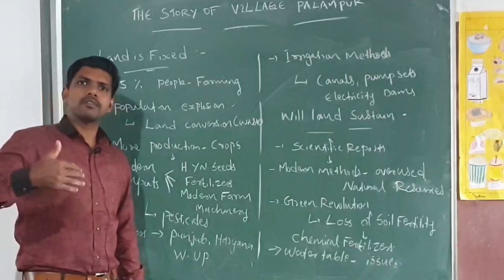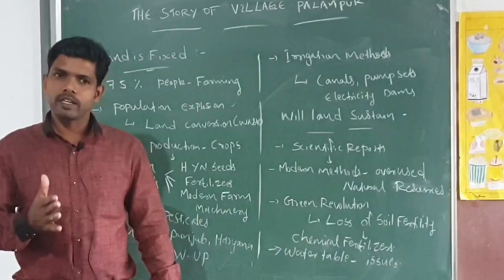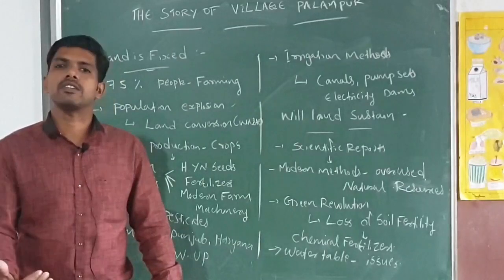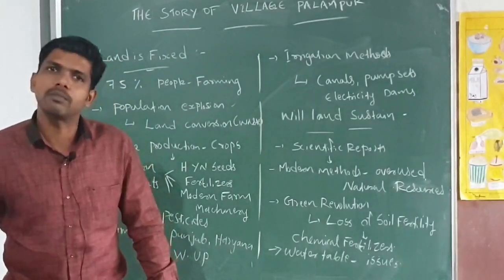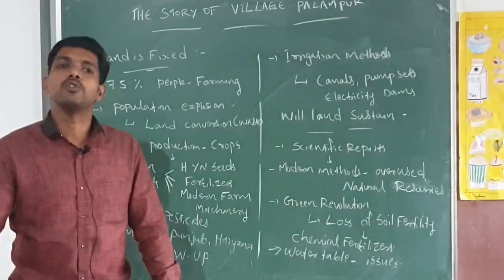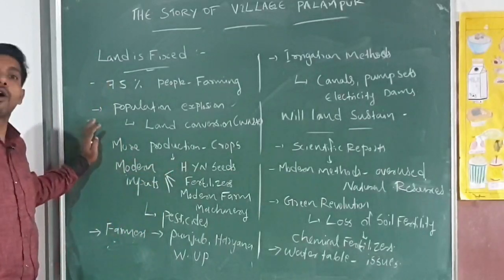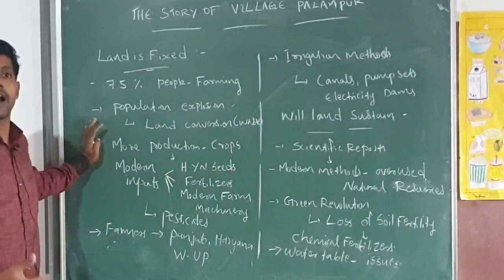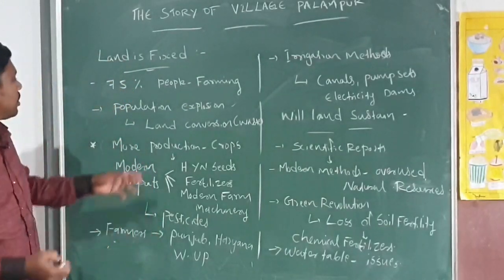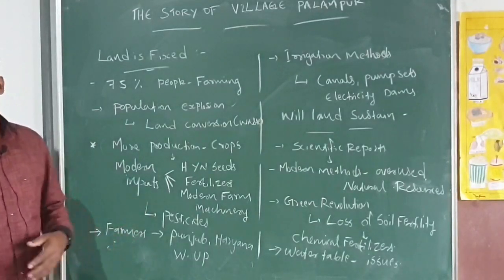However, Indian peasants are gradually converting from the old system to a new system. They are using modern methods of cultivation and technology on their land, and the government has also played a crucial role in helping them use these methods. We can also ask how to produce more crops on one piece of land and how to increase production. For that, farmers in India are using modern inputs on their land.